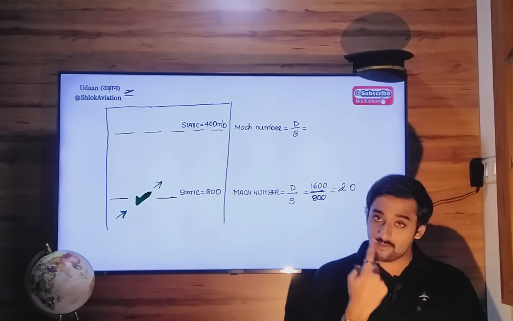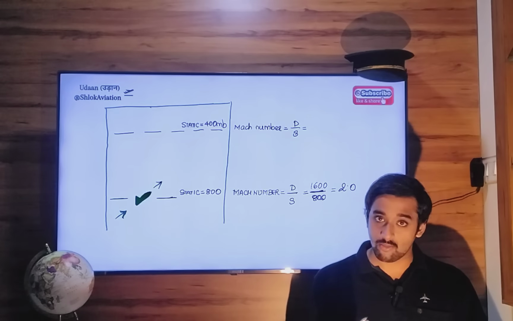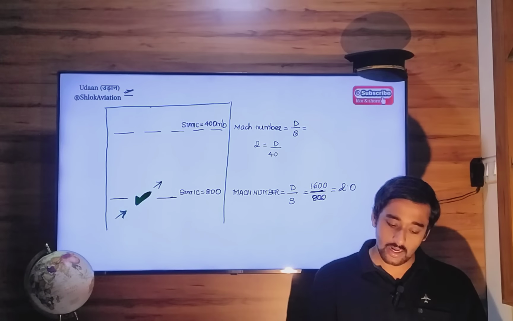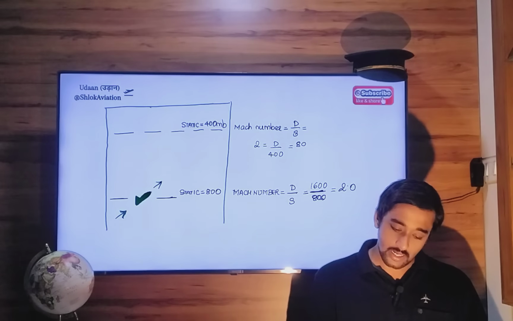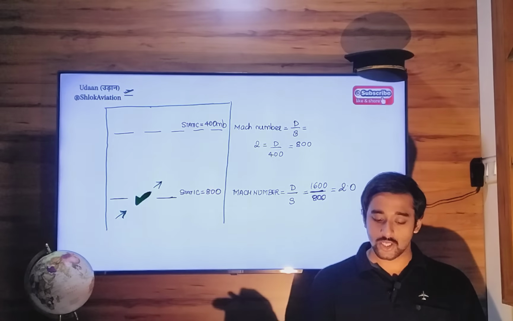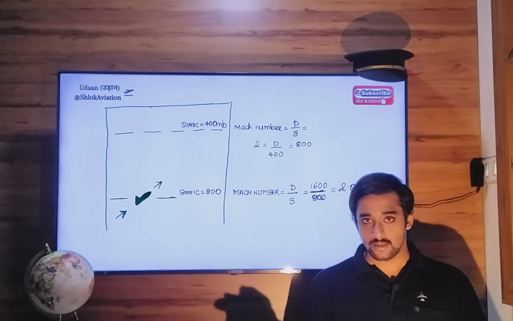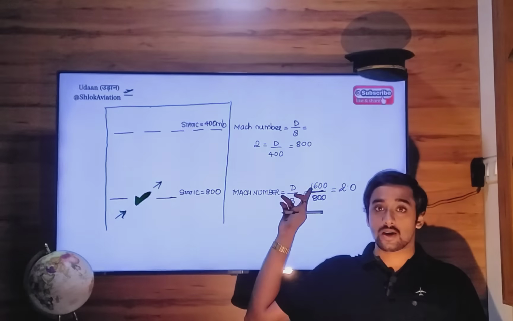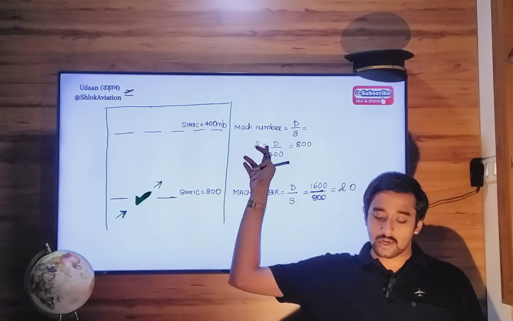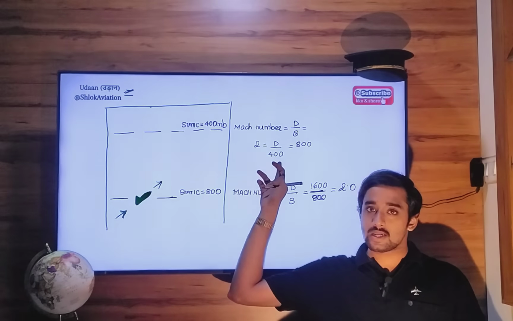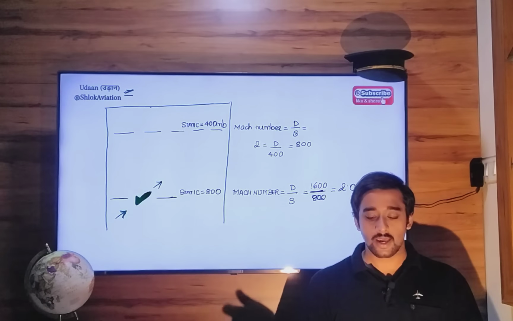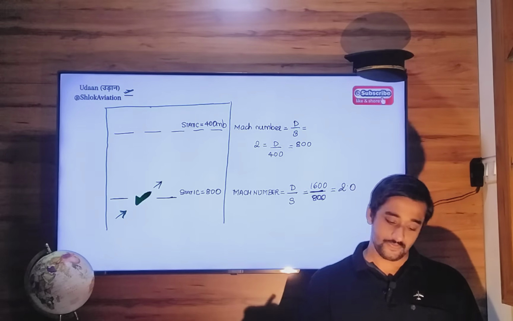In order to have a constant Mach number of 2, dynamic pressure should be: 2 equals D divided by 400, so D is 800. At lower altitude, dynamic pressure was 1600. At higher altitude, the dynamic pressure requirement is now less, 800. 800 dynamic pressure and static pressure 400 also give you the same Mach number.